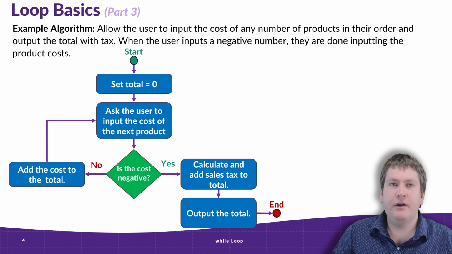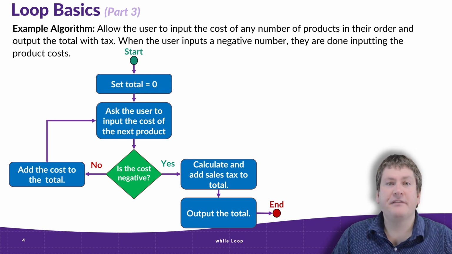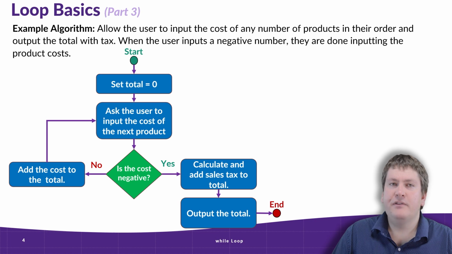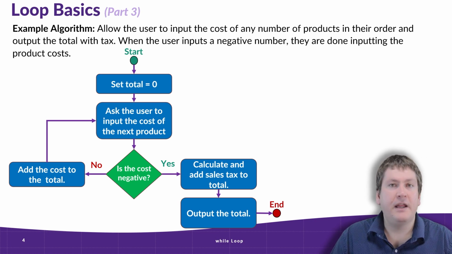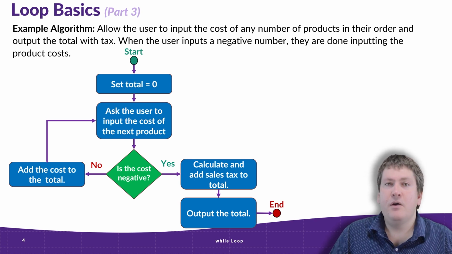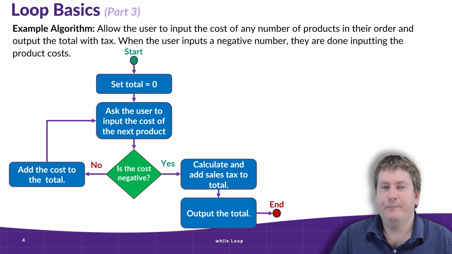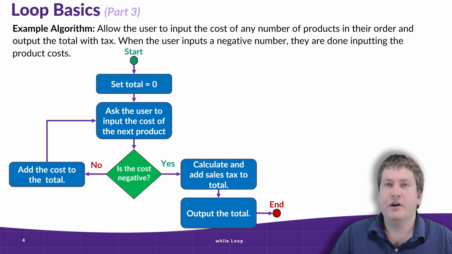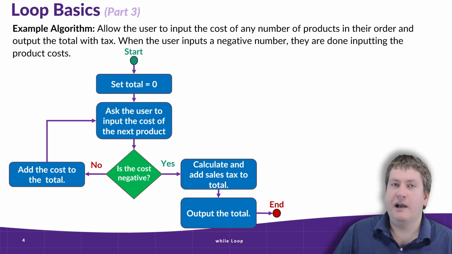And before we get into any code, let's look at an example as a flowchart. That means we're just going to be looking at the algorithm. So in this example algorithm, we have a problem where we want to allow the user to input the cost of any number of products in their order and output the total with tax. When the user inputs a negative number, they're done inputting the product costs. So the idea here is we don't know how many products the user is going to input. They're going to be inputting the cost of any number of products. It could be 1, it could be 1,000.